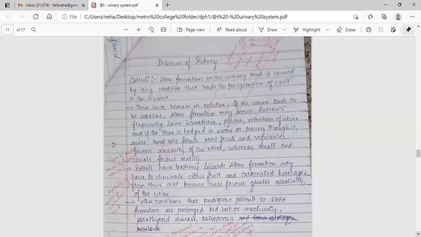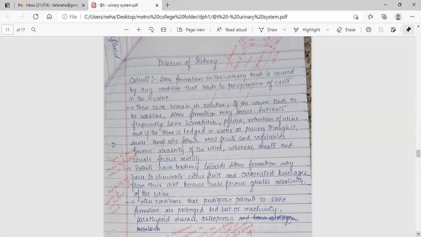Diseases of kidney. Calculi: stone formation in the urinary tract is caused by any condition that leads to precipitation of salt in the urine. These salts normally remain in solution. If the urine tends to be alkaline, stone formation may occur. Patients frequently have hematuria, pyuria, retention of urine, and if the stone is lodged in the ureter or passing through it, severe renal colic follows.